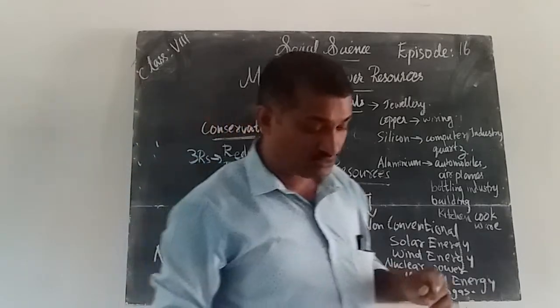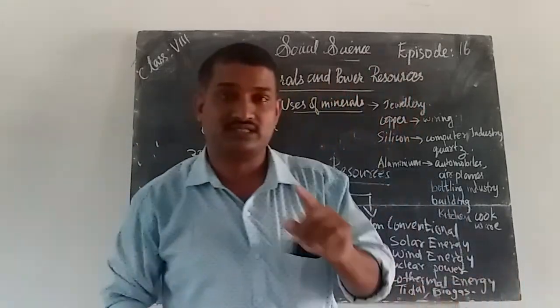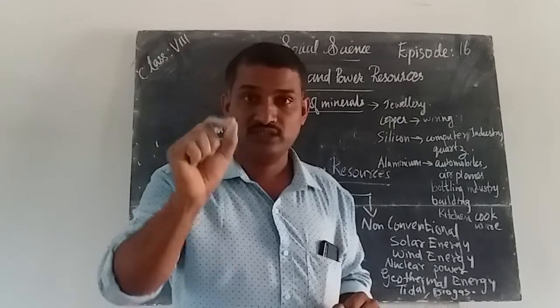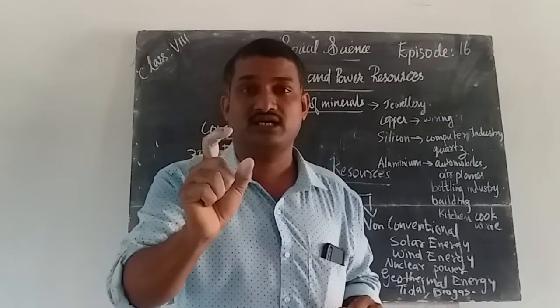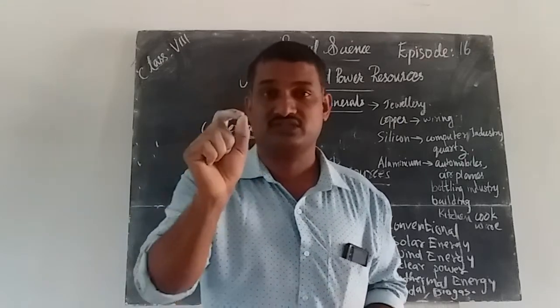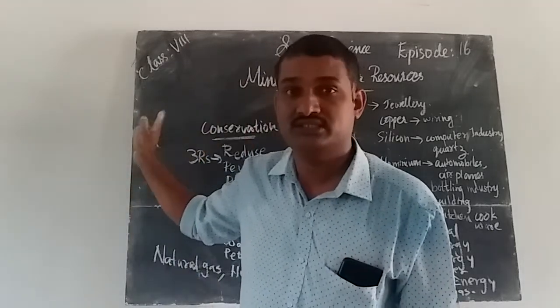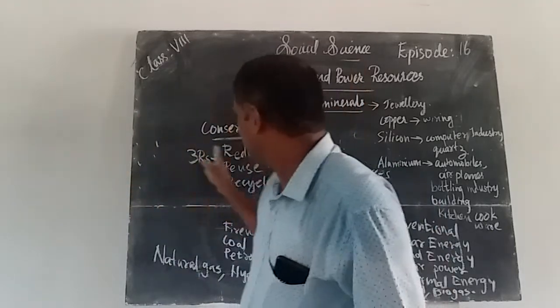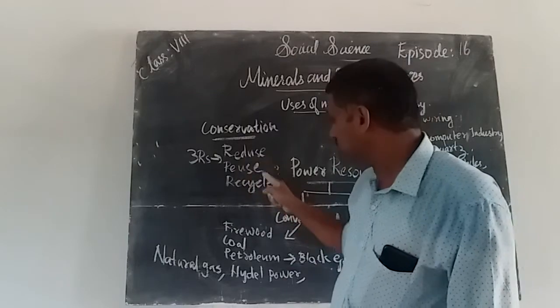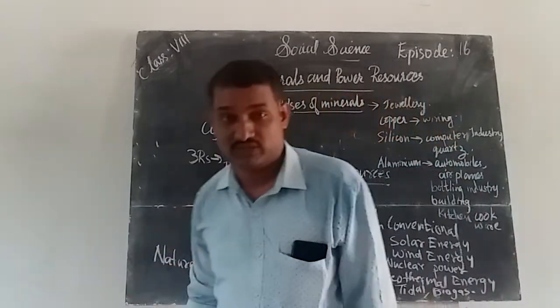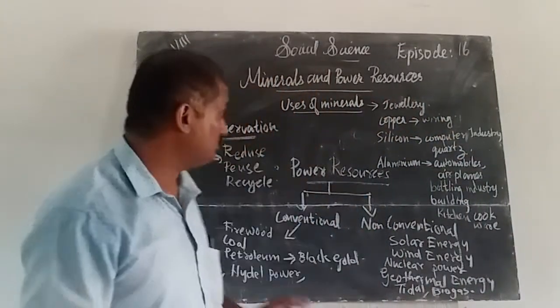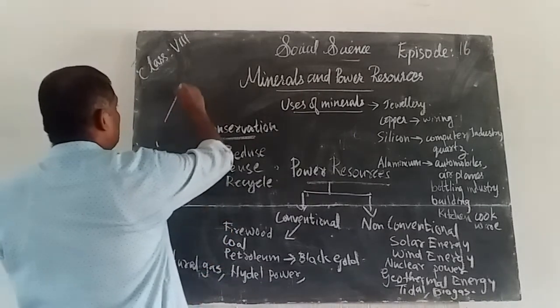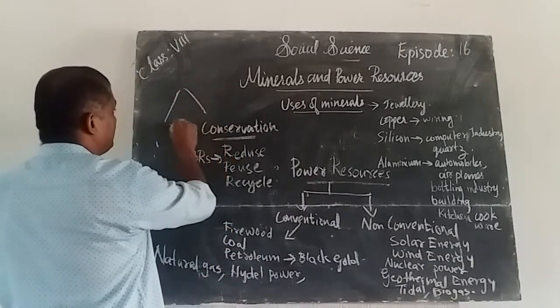In order to conserve resources, the 3 R's are necessary. For conservation of resources, we should never forget these 3 R's. Every time remember these 3 R's: reduce, reuse, recycle.